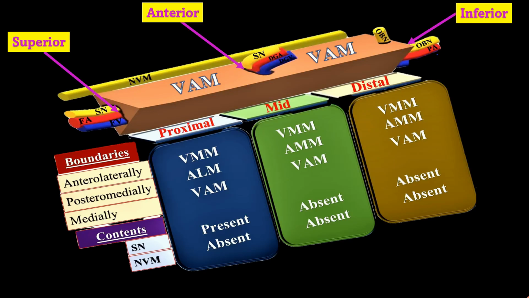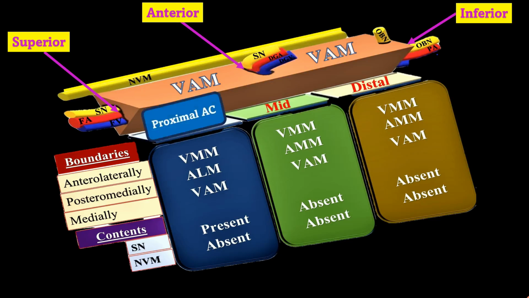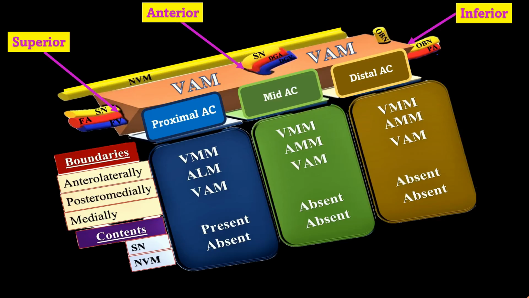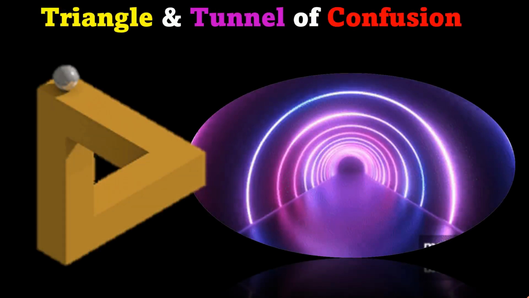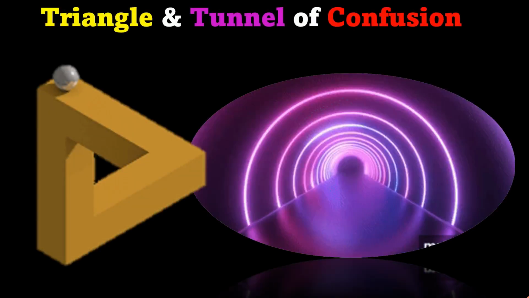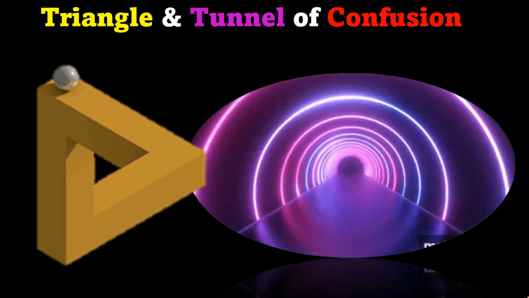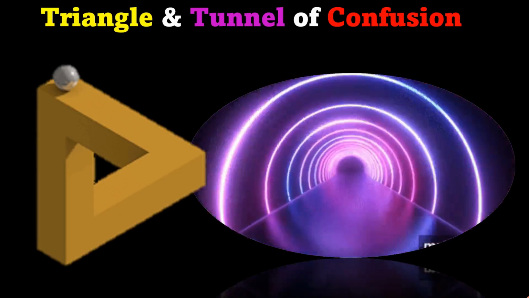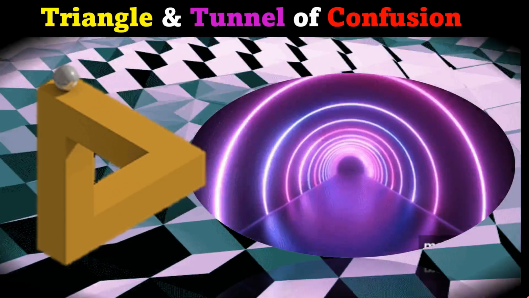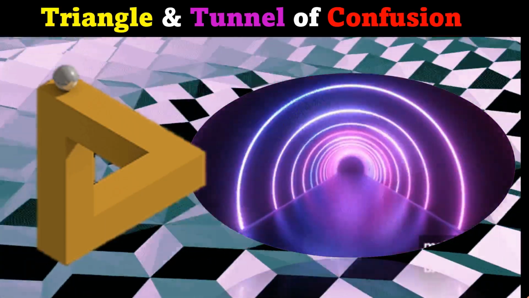The nerve to vastus medialis lies outside the adductor canal above the VAM in a separate fascial sleeve. These diverse anatomical connections divide the adductor canal into the proximal, middle, and distal adductor canal. Available literature exhibits discrepancy in defining and describing the femoral triangle and adductor canal, creating a perplexing scenario reminiscent of a triangle and tunnel of confusion. Despite numerous studies, a consensus on adductor canal block terminology remains elusive, impacting patient care.